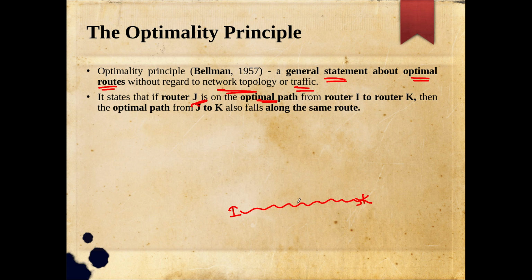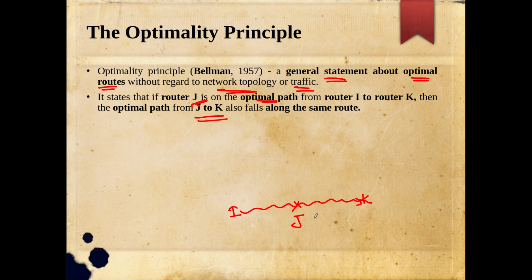In that optimal path I have another node, J, and all of them are routers. So router J is on the optimal path from router I to router K. Then the principle states that the optimal path from J to K also falls along the same route.